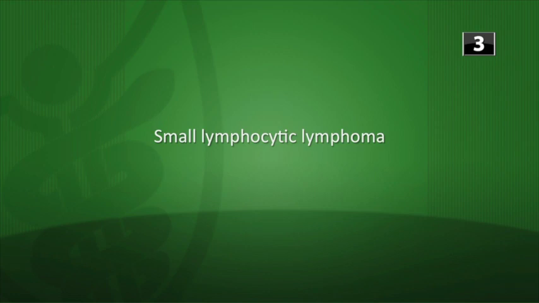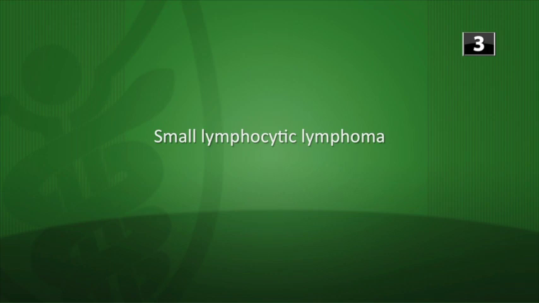Next question. Which type of lymphoma has a presentation that is very similar to CLL and fewer constitutional signs and symptoms? So this is a type of lymphoma that we call small lymphocytic lymphoma, which is one of the non-Hodgkin lymphomas. Now, lymphoma is a cancer of the lymphocytes within the lymph nodes primarily, and there are about 40 different types of lymphoma. We split them into Hodgkin lymphoma, which is actually just one type, and then we lump all the other 39 types into this category called non-Hodgkin lymphoma.